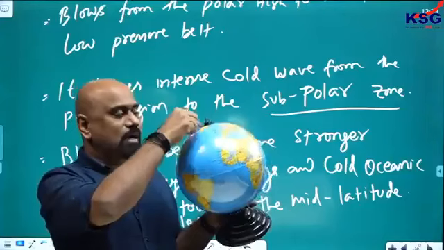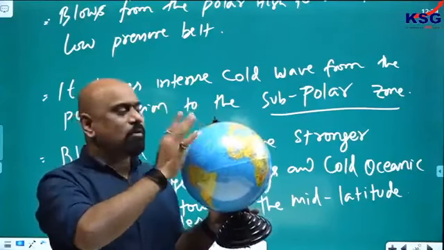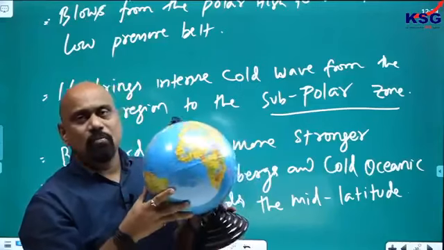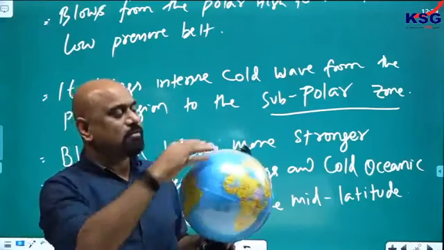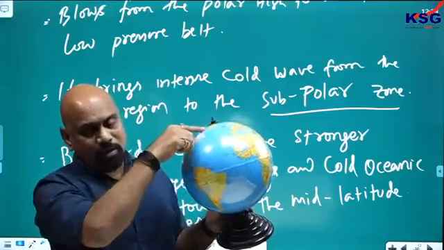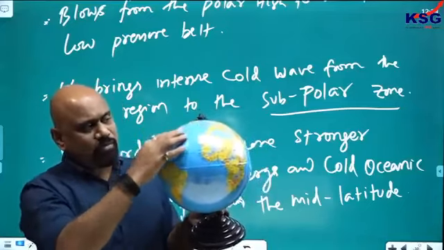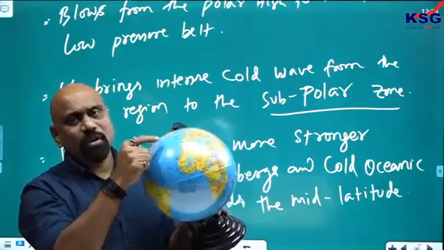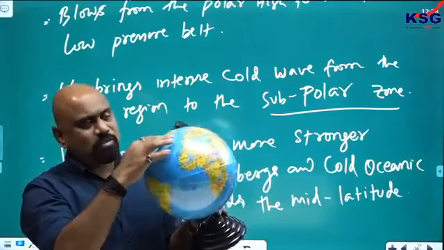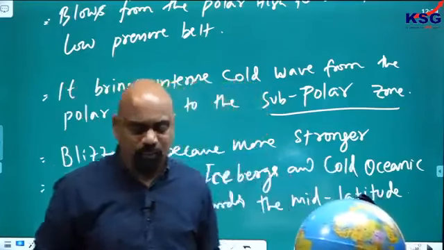The Labrador current is called the mother of the iceberg. It brings a lot of icebergs toward this side of the Atlantic Ocean, and here you have the accident of the Titanic because of the iceberg. Icebergs are very hazardous to navigate in these regions.